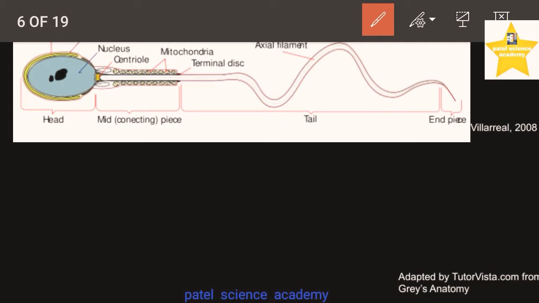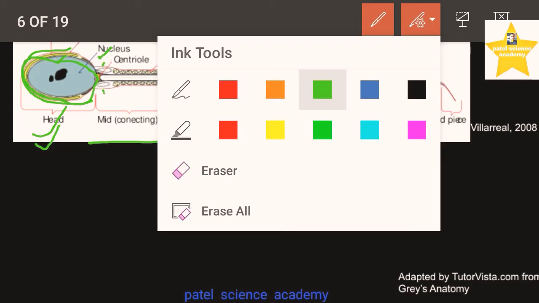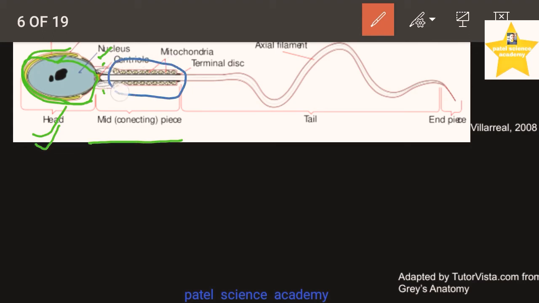So dear students, this is sperm, and in this sperm this is the head, and this head shows a layer you can see here, and that layer is called acrosome, and it is used during the fertilization to rupture the wall of the Graafian follicle. As well as the second part in the head, it is the nucleus you can see here, and this is about the head. In the middle piece you can see there are two centrioles. In these centrioles you can see there are different mitochondria which provide the energy to this sperm, and there is a terminal disc too.